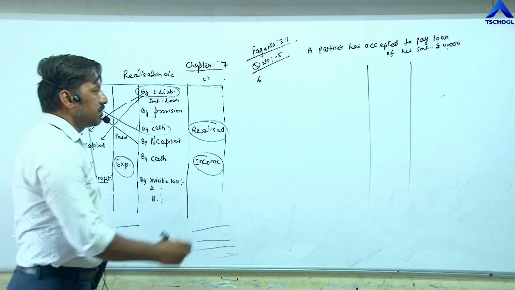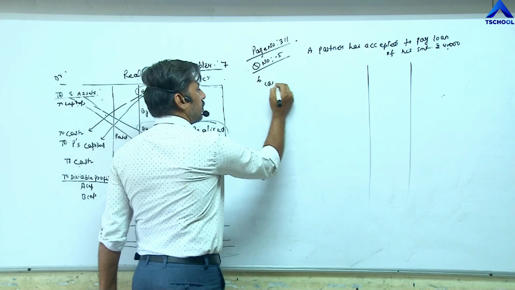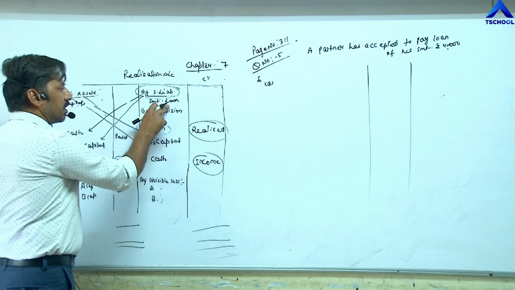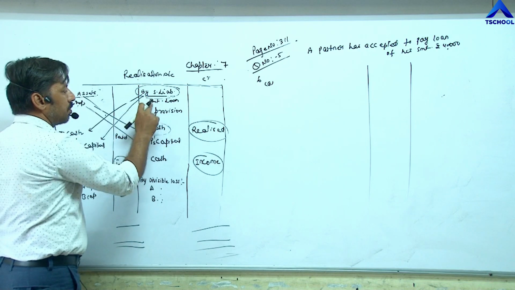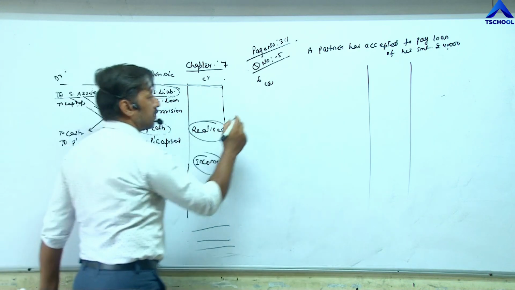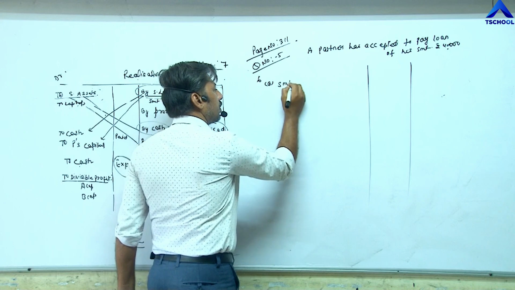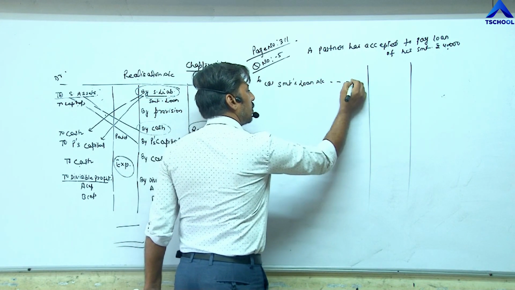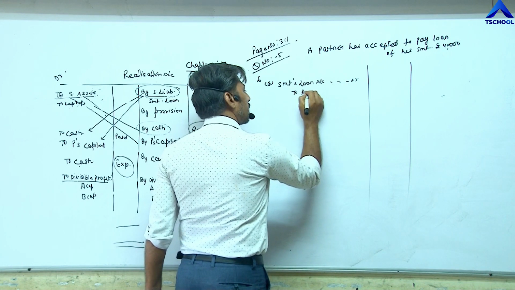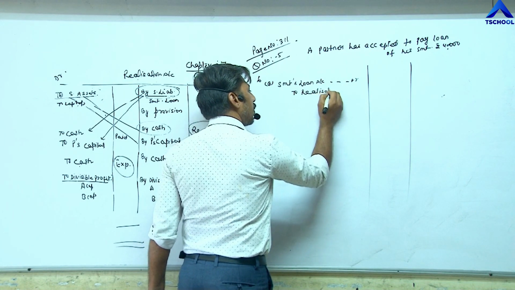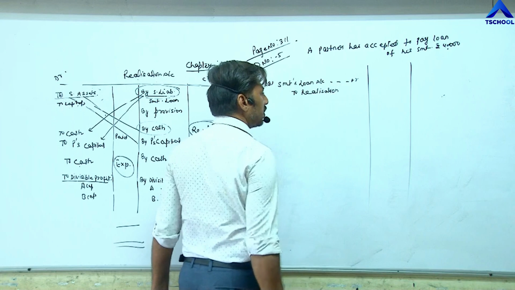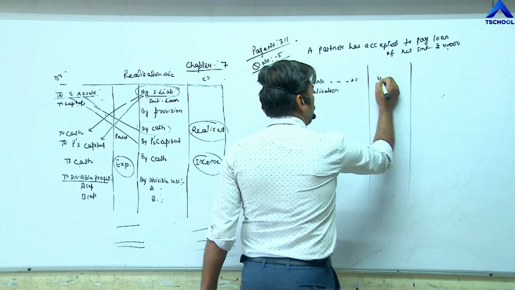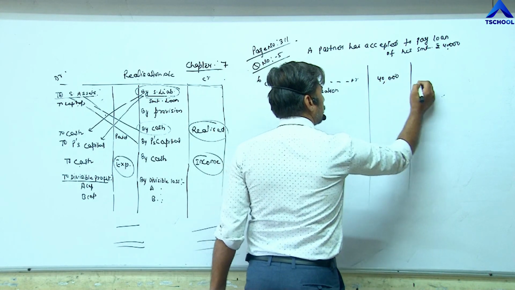The first entry becomes A. Shrimati's loan is written on the credit side of realization account. So Shrimati's loan account debit to realization. First of all, we have to close down the account of the loan. Shrimati's loan, amount 40,000.